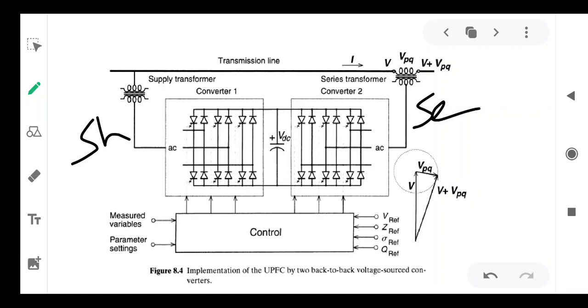This VPQ is the voltage injection. This is the injected voltage. V plus VPQ gives you the effective voltage, by phasor addition. Based on the VPQ value, you can get the required reactive power as well as active power exchange. In general, it is equivalent to injection of voltage in series with the line.